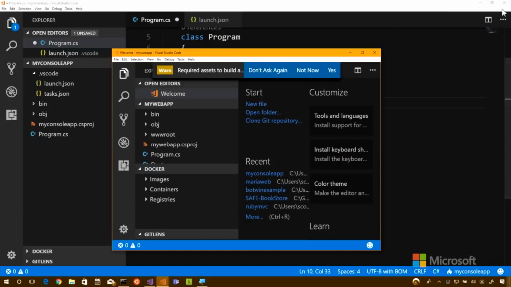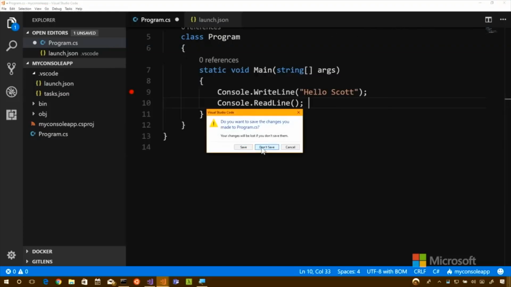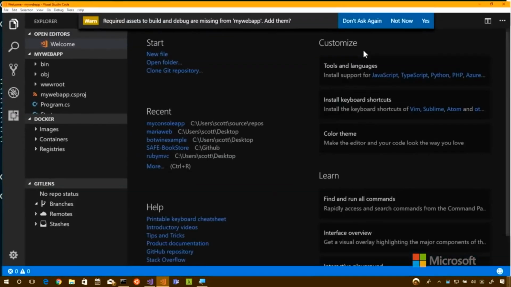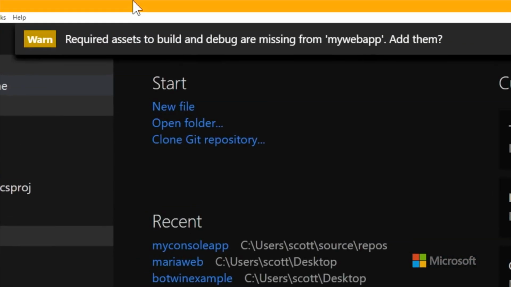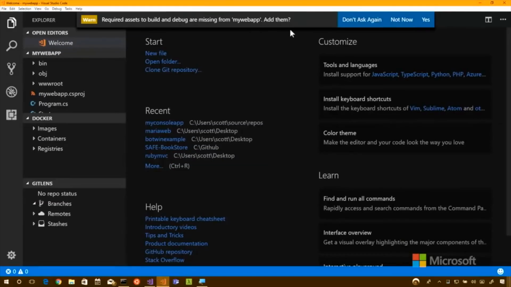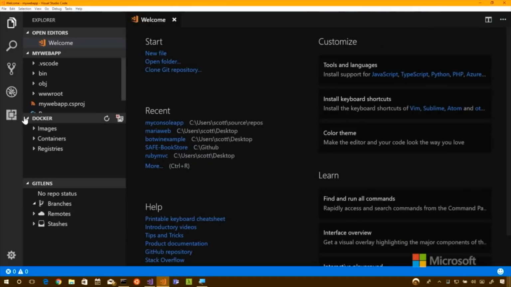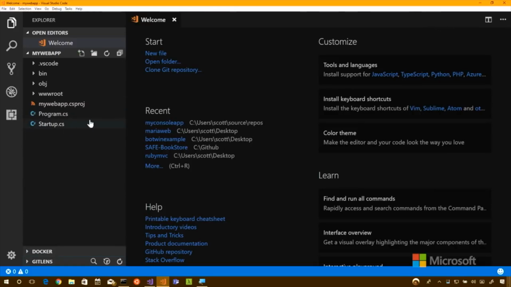I'm going to close the console app from earlier, and there's that warning again: required assets to build. It's totally okay to say yes because we want to be able to debug our web application. All right. I noticed that you have a couple of things down there. Yeah, that's a great point.